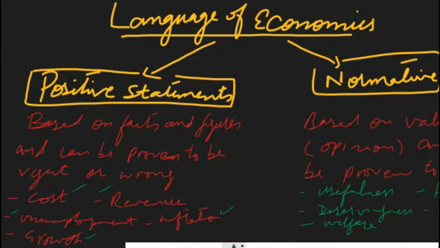Another positive statement may include the term growth. If we say that economic growth of GDP, or growth of GDP in Pakistan or in USA, UK, or any other country has increased by, let's say, 3%, then it can again be verified. So everything that is based on facts and figures and can be proven right or wrong is called a positive statement.